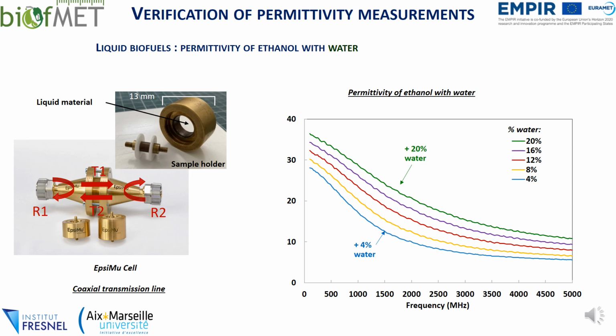For liquid biofuel, we focus on ethanol for bioethanol application. The evolution of permittivity for every 4% of water added in ethanol has been verified with a coaxial transmission line, based on the reflection and transmission coefficient measurement, in a sample of the order of 13 mm of diameter.